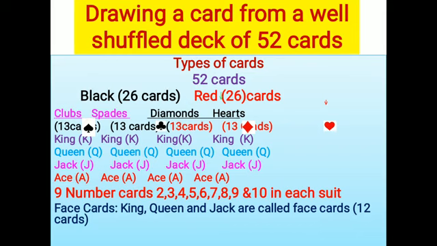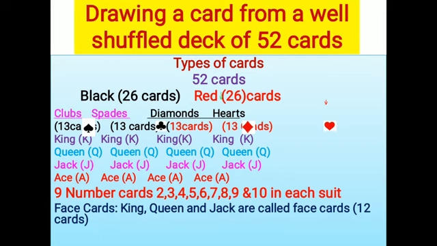And in each group of those 13 cards, you can find a card with a K letter or a face of a king. You can find a card with a letter Q, queen. You can find a card of J, that is jack. You can find a card with A, which means ace. So in all four categories, these four letter cards are there, not numbers. K means king, Q means queen, J means jack, and A means ace. And these four cards are in every type.